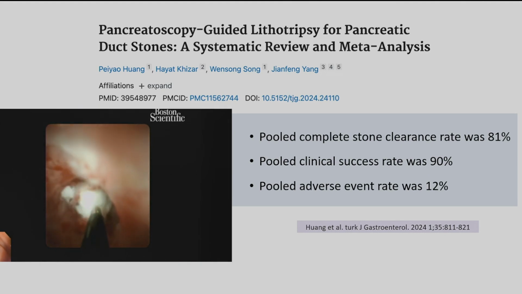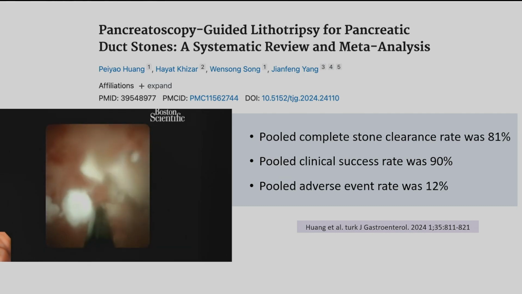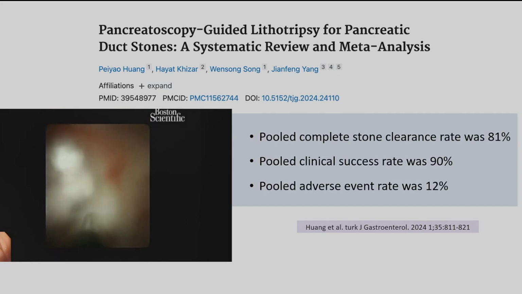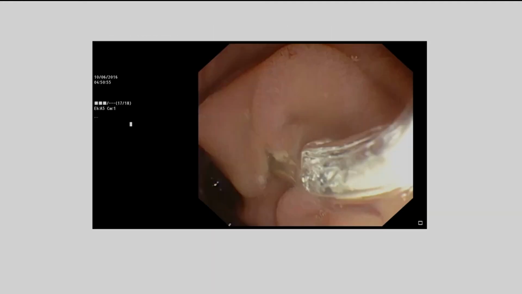If they are in the head, it is difficult to maintain the position of the cholangioscope. But in selected cases, if the stone is single, situated in the neck or body, and you don't have an ESWL facility, if the duct is dilated, definitely pancreatoscopy can handle these stones.